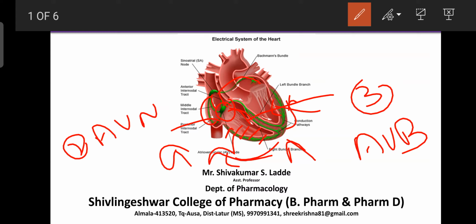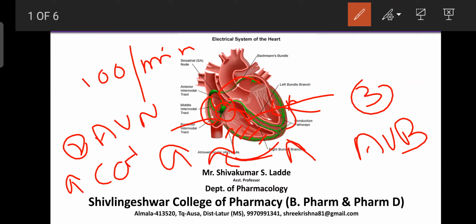In the normal physiology, the SA node discharges the action potential at a rate of about 100 per minute. If it is abnormal, due to any scar in the SA node, scar being nothing but certain infarctions, or inflammation or any malfunction in the SA node, or due to accumulation of more calcium or more sodium, or a decrease in the potassium level in the cells of the SA node, then this rate increases.